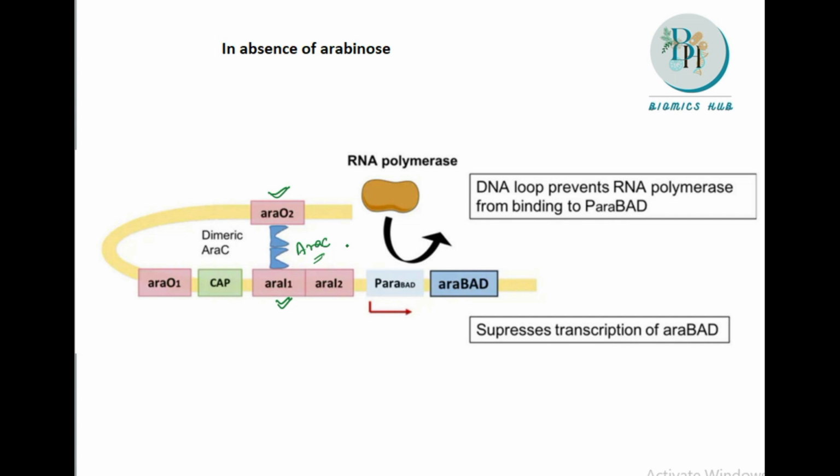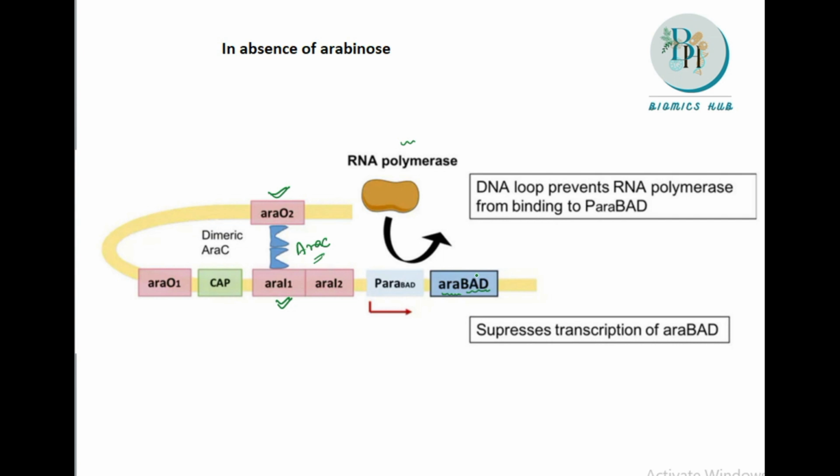So there will be a bending of the DNA. When there is a bending of the DNA, the RNA polymerase, which was responsible for the conversion of this ARA gene into a protein, this ARA BAD, which has the structural genes, that is ARA B, ARA A and ARA D, which was responsible for producing the structural genes,